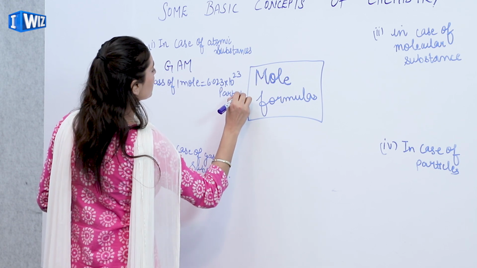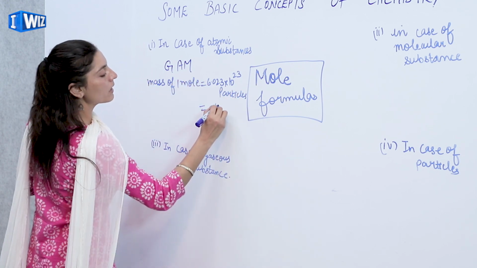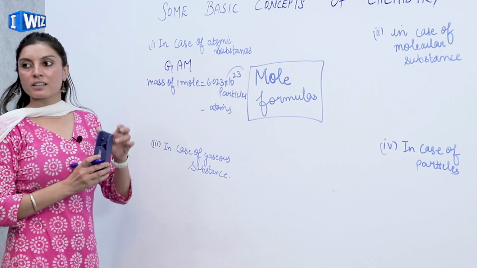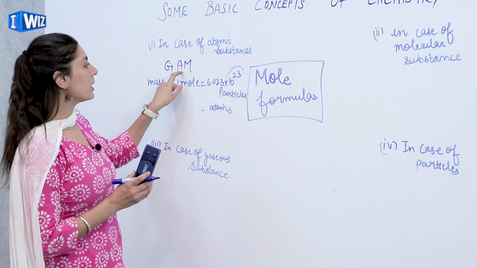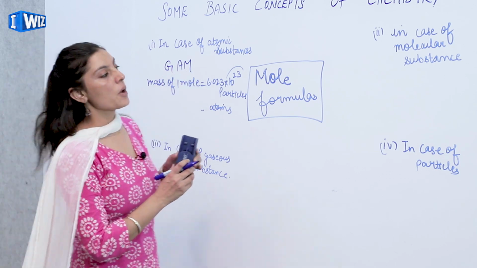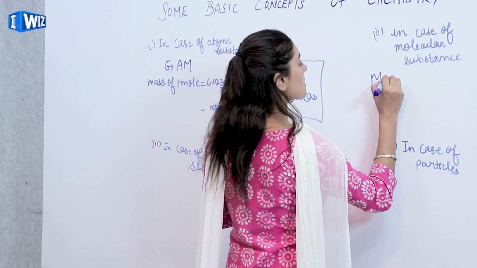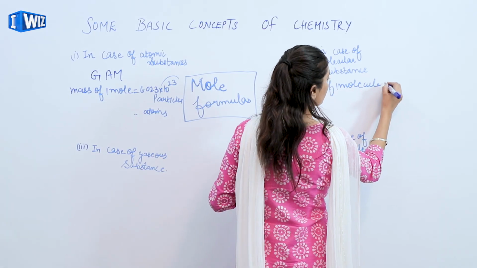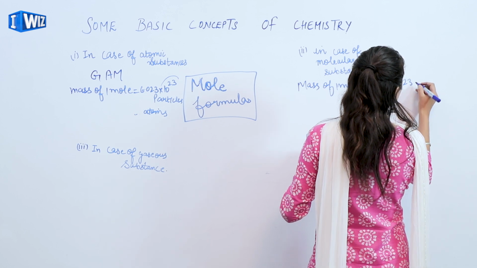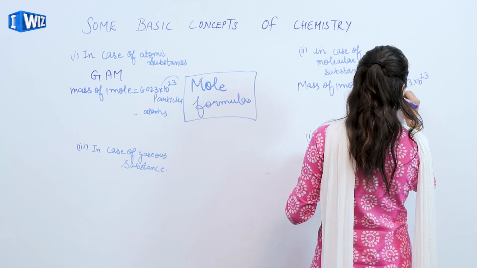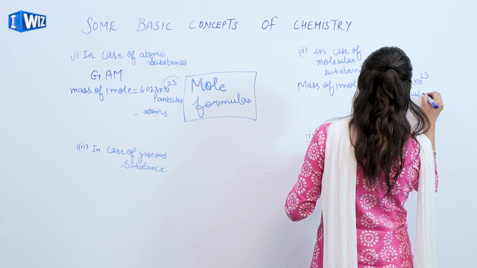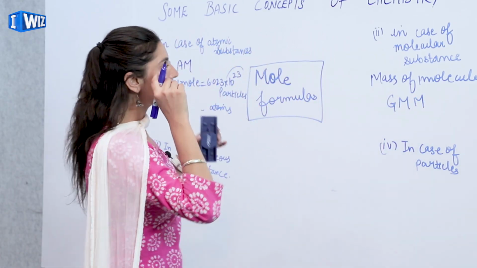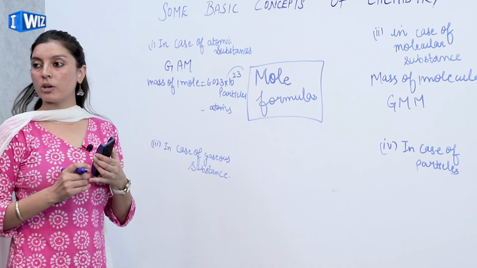So when I have these 6.023 into 10 raised to the power 23 atoms, I'll say that that mass is the gram atomic mass. But when I have this mass of 1 molecule having 6.023 into 10 raised to the power 23 molecules, I'll consider that mass as the gram molecular mass. Now the relation between the mole and the gram molecular mass.